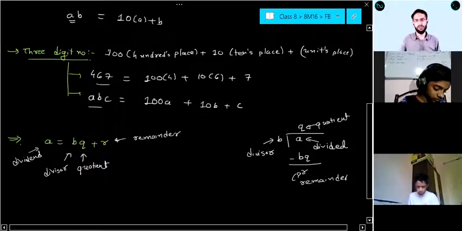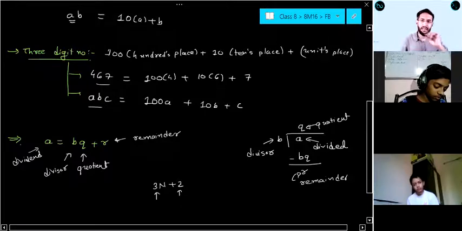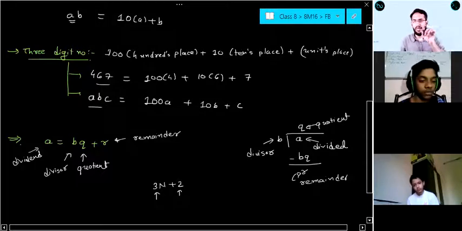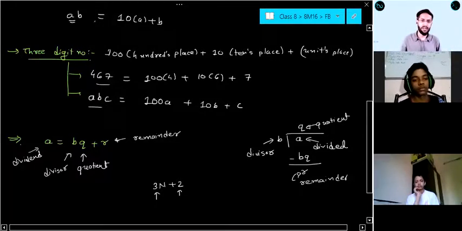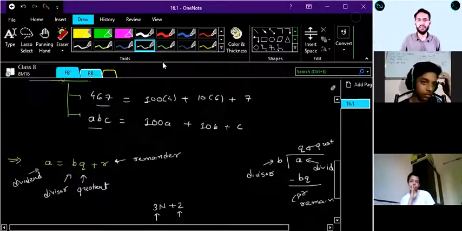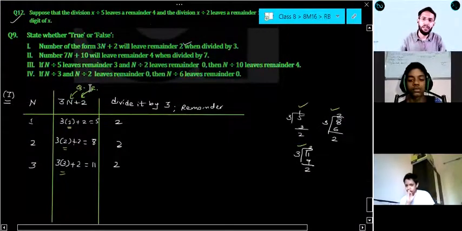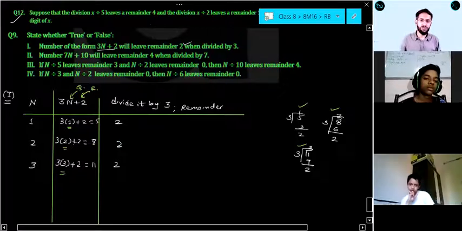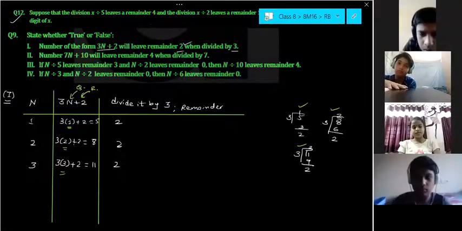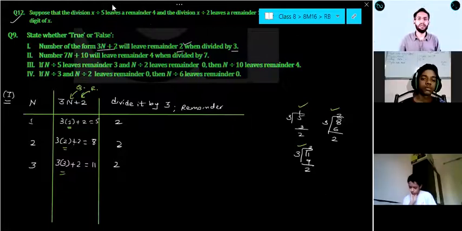Any doubt? No. So here in the question it was given as 3n plus 2. So the divisor is 3 and 2 is the remainder, and that is what they are writing in word form. If you are dividing any number by 3, the remainder is 2. I am explaining this one more time. See here, everyone. Here it was given that a number of the form 3n plus 2 will leave remainder 2 when divided by 3. When we are dividing this number by 3, we are going to get remainder 2.